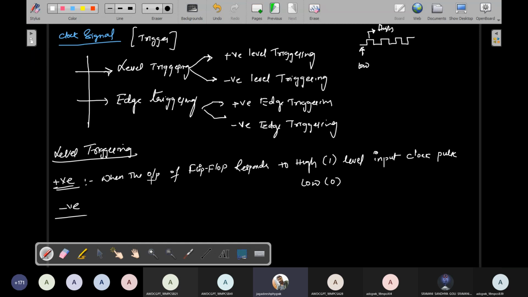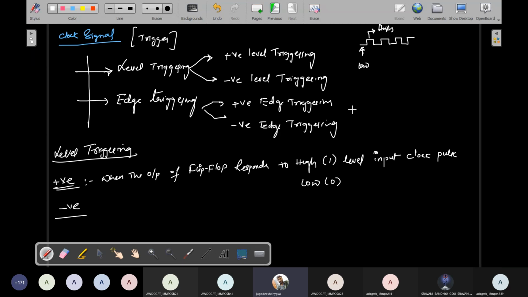So when the output of the flip flop responds to a high level input clock pulse, that is positive level triggering. When we give a low value to the input signal and the flip flop output responds, that type of triggering is called negative triggering. Understand?